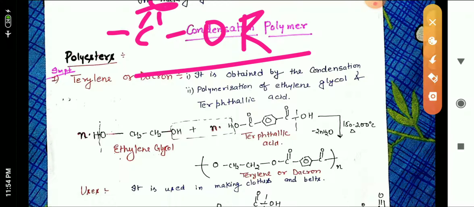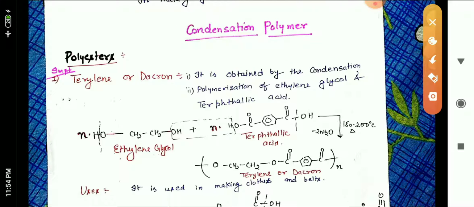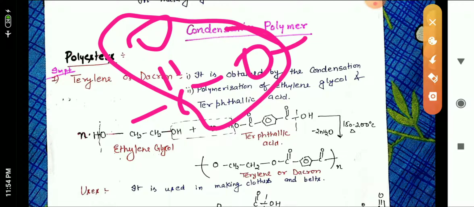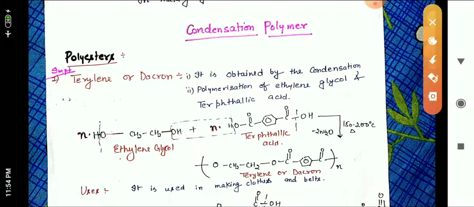A compound will be called an ester if it contains the COO linkage attached with an R group. This group is called COOR, so this is called ester.